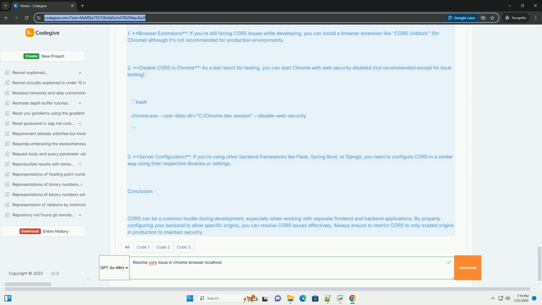Step 2. Make a request from the front-end. Now, you can make a request from your React component to the Express backend. Step 3. Testing in Chrome.